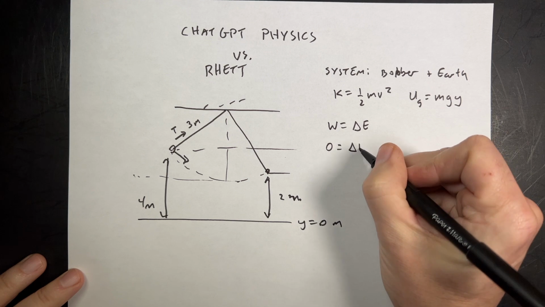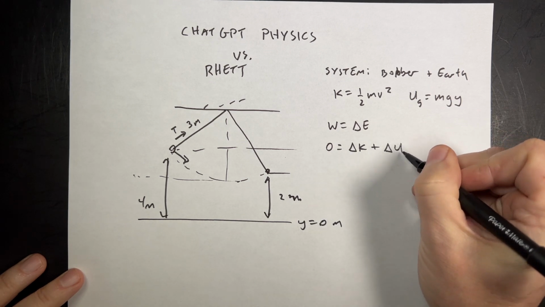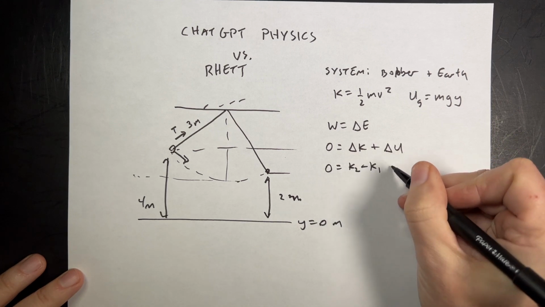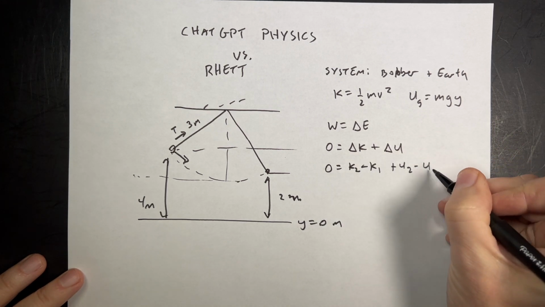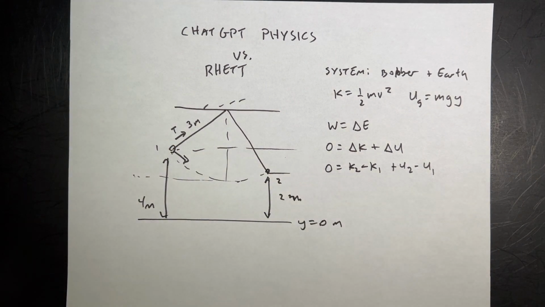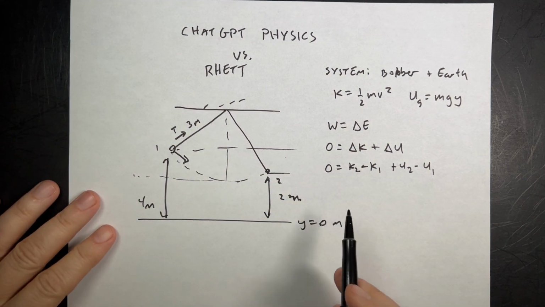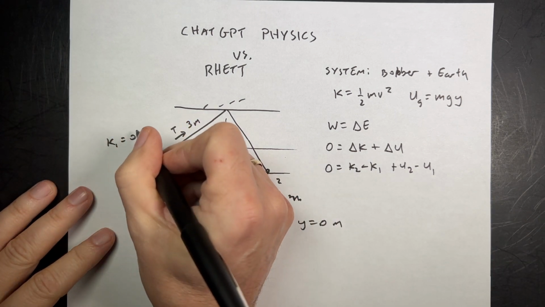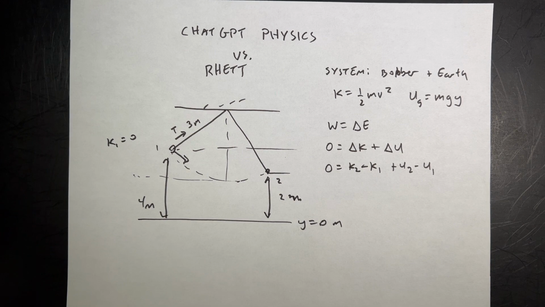I'm going to put this as change in kinetic plus change in potential. So 0 equals K2 minus K1 plus U2 minus U1. And let's call this 1, and let's call that 2. Okay, now if I release it from rest, then K1 is equal to 0. And they were asking how fast.